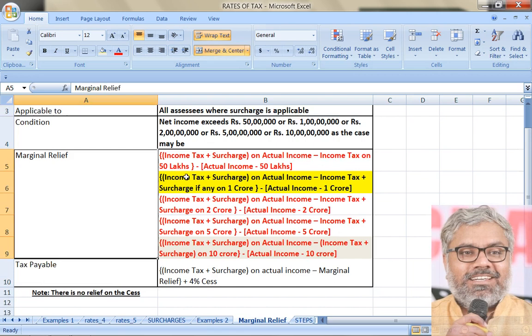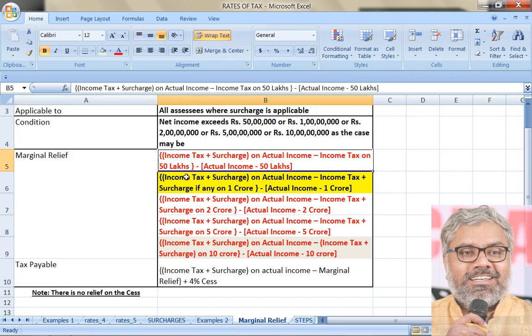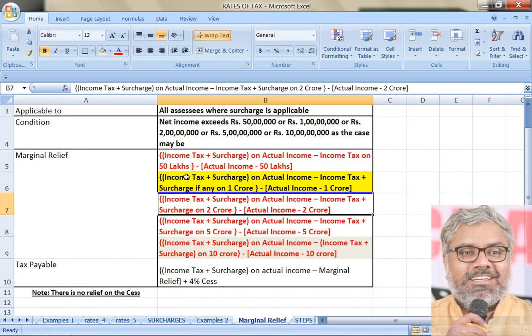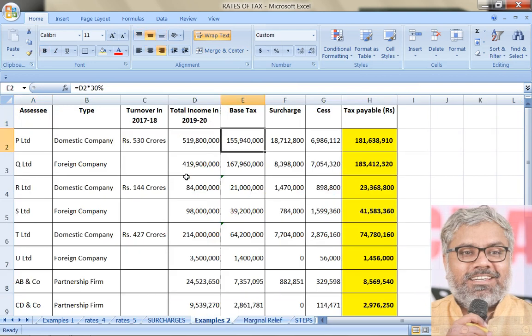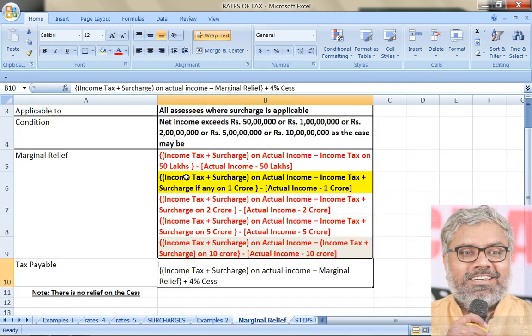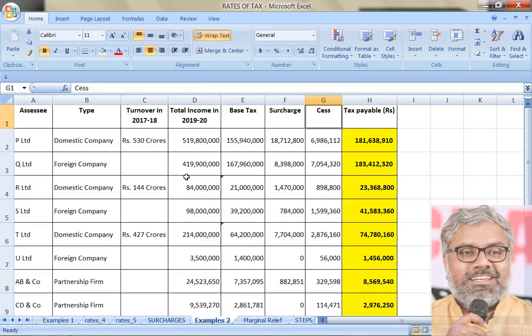Once you have marginal relief, what should be done? That relief should be reduced from original income tax plus surcharge on actual income, what we calculate normally. So normally what we calculate? Income tax, base tax, plus surcharge. These two things we calculate. Here after doing this, we have to give a reduction in the form of marginal relief, plus 4% cess.